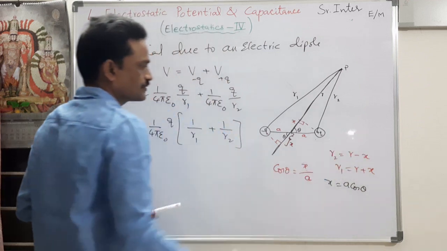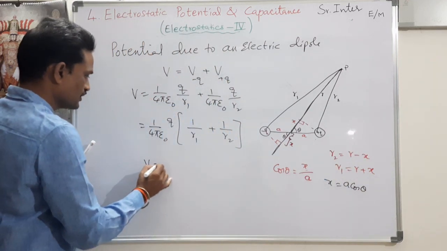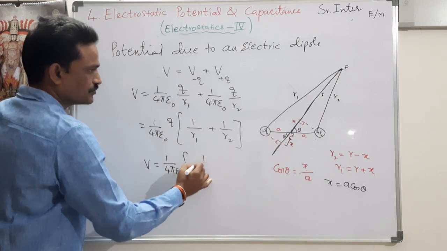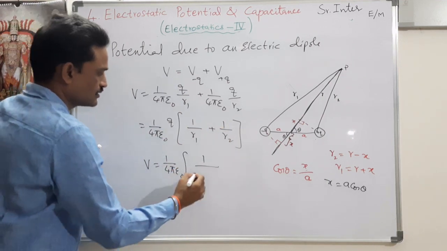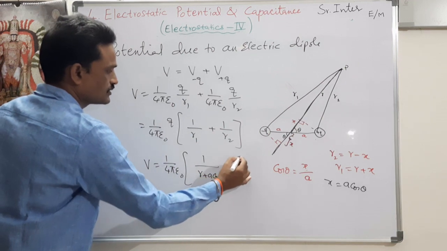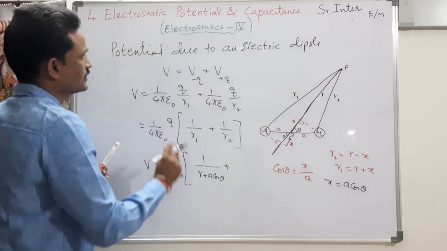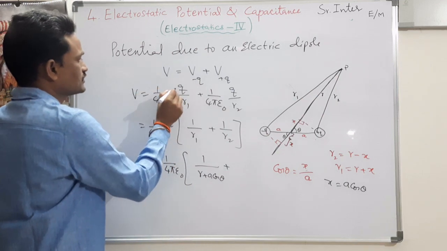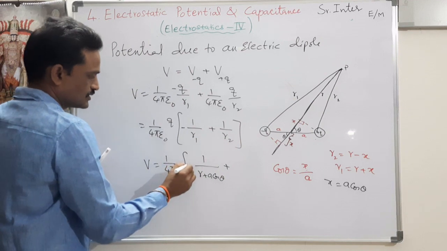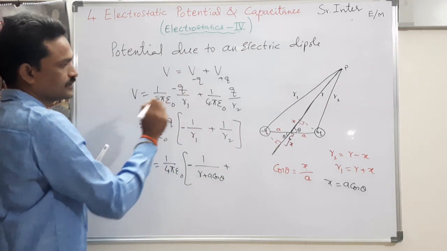Now substitute it here. So V is equal to 1 by 4 pi epsilon naught, 1 by r1, which is r plus a cos theta. Sorry, here I have to take minus, this is minus q. So this is minus 1 by r1, q is minus, no?